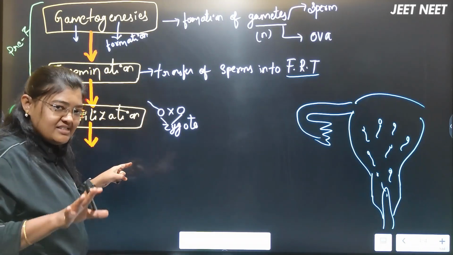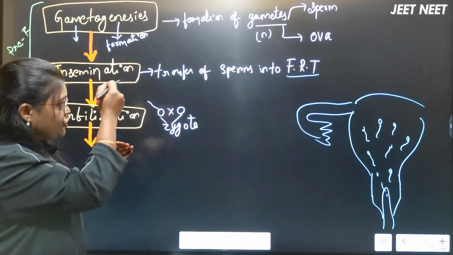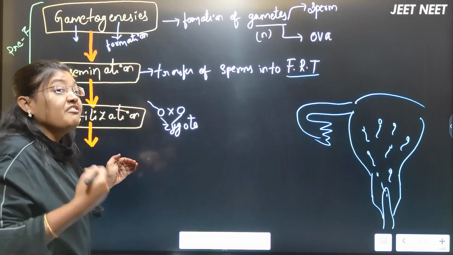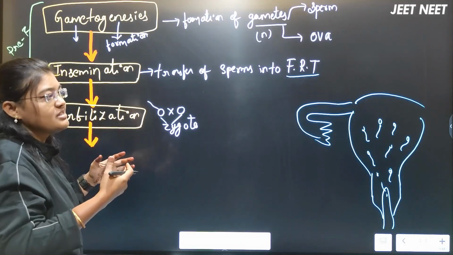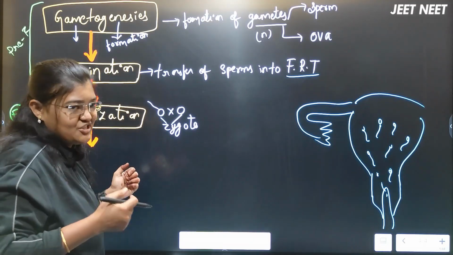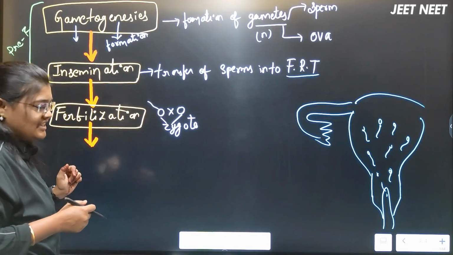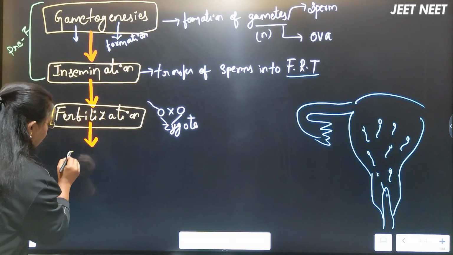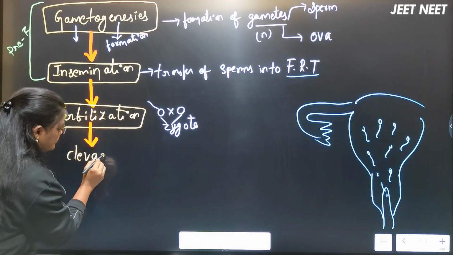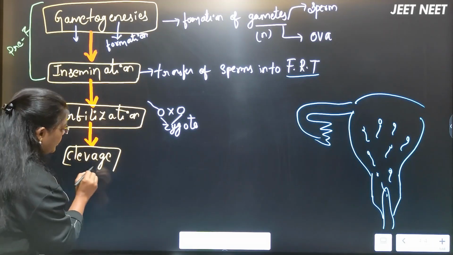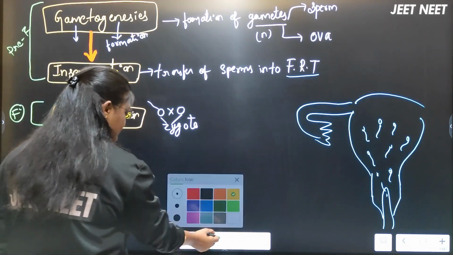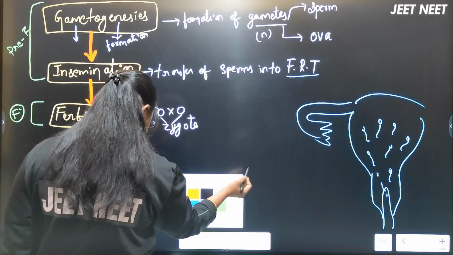Every step is given in the NCERT, but you should find which events come under which processes. After the fertilization, next we are going to discuss cleavage.